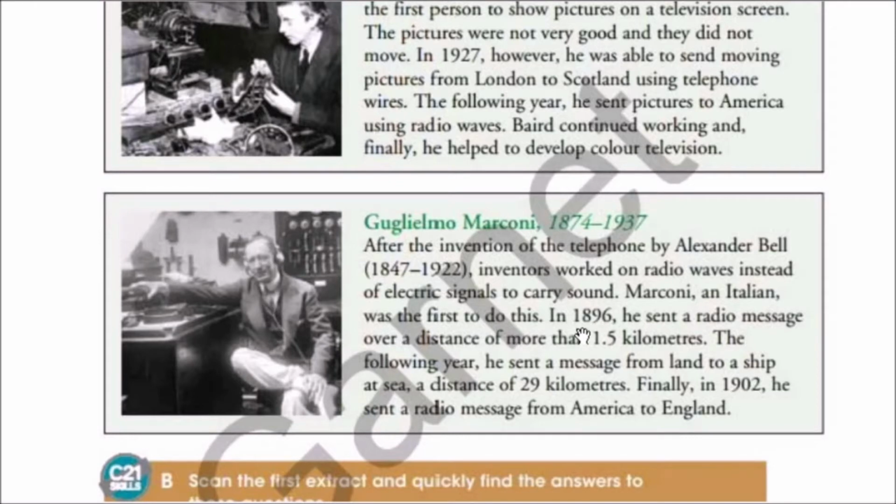In 1896, he sent a radio message over a distance of more than 1.5 kilometers. The following year, he sent a message from land to a ship at sea, a distance of 29 kilometers. Finally, in 1902, he sent a radio message from America to England.